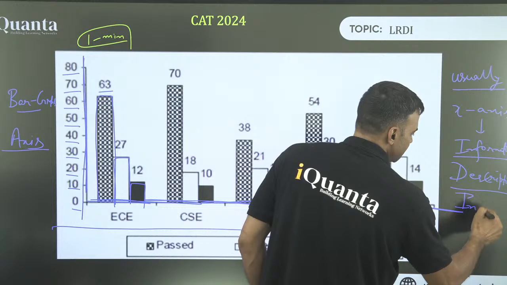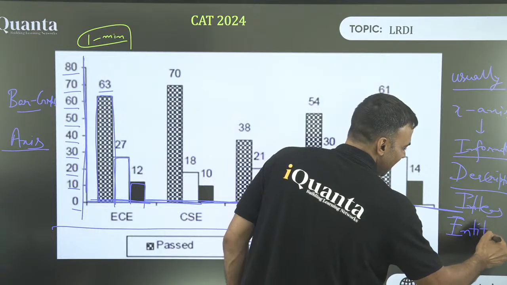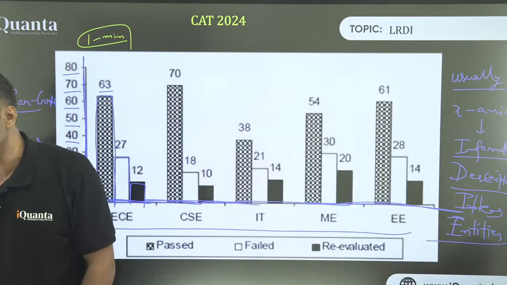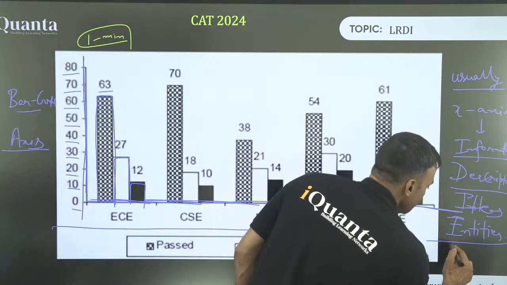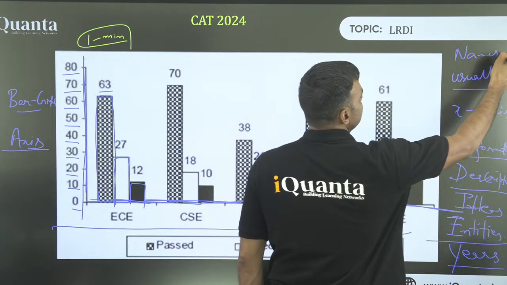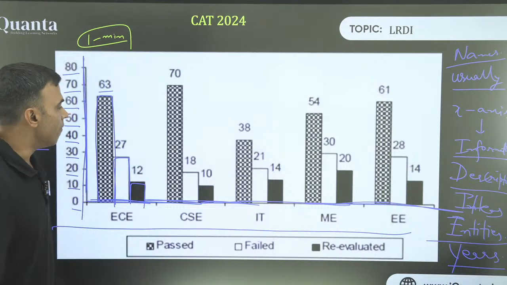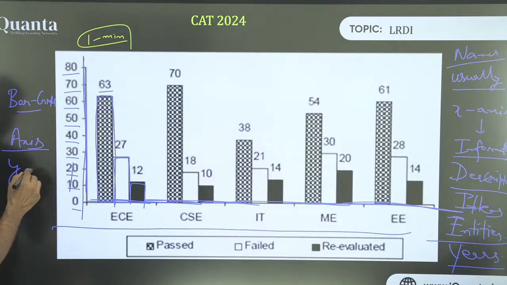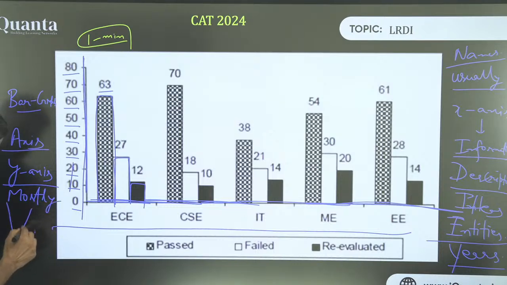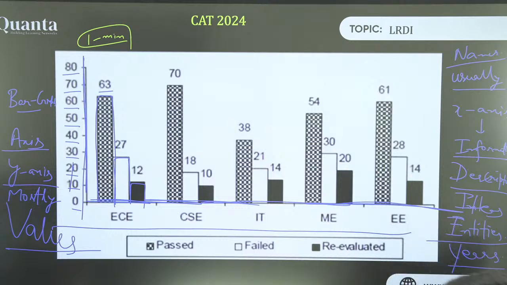Or, you know, just some items or entities are mentioned. On the x-axis usually entities are mentioned. Years, names, things like this are on the x-axis, not always but mostly they will be mentioned this way. On the y-axis, mostly we will have values. On the y-axis mostly we will have values. On the x-axis there can be names, years, colleges, companies, departments.